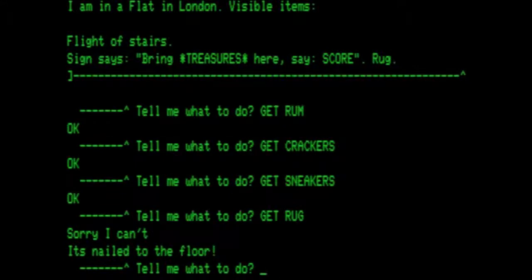Sorry, I can't. It's nailed to the floor. So we will leave the rug for now. I wanted you to see that. And we will climb the stairs.